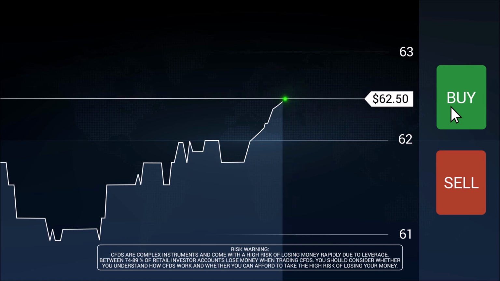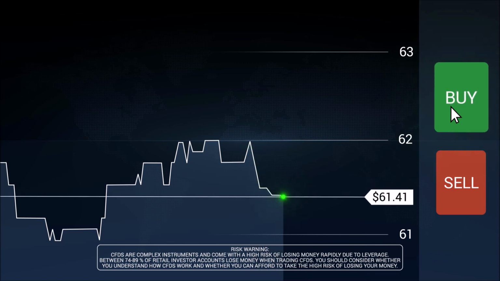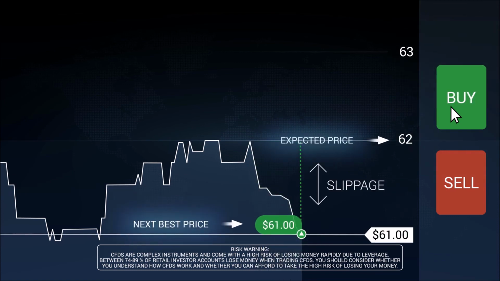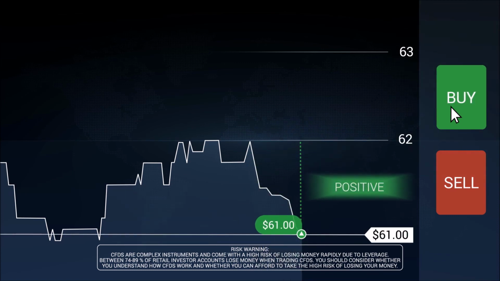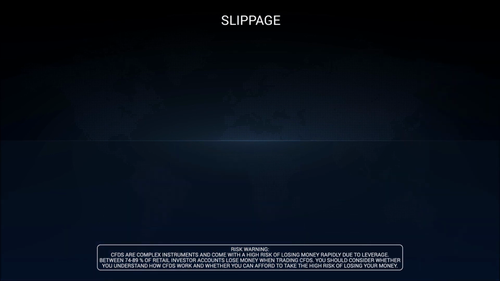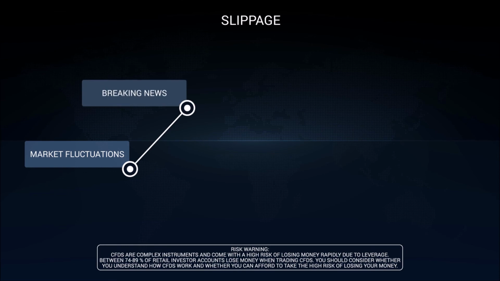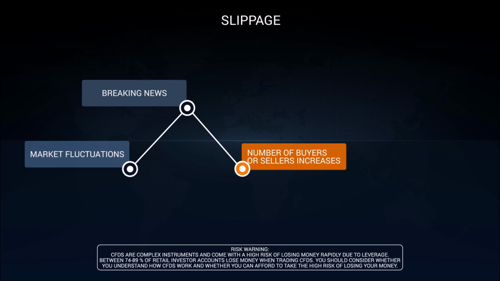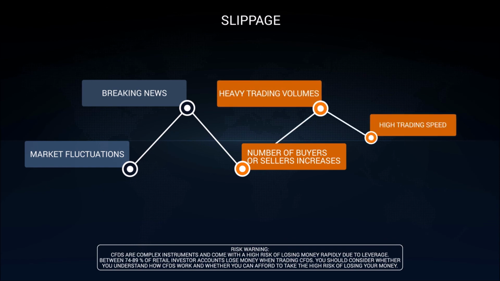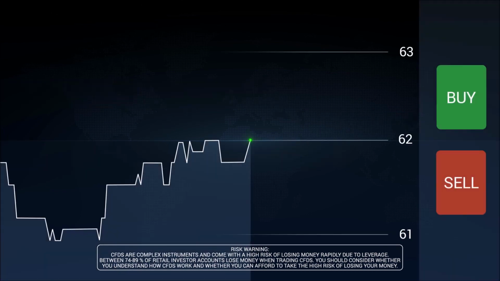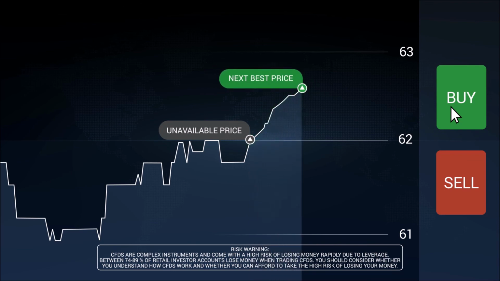But if the trade was executed at $61, the difference would be $1 in your favor and the slippage would be positive. Slippage occurs when market prices fluctuate quickly or as a market reaction to some breaking news when major events happen. As a result, the number of buyers or sellers increases, heavy trading volumes occur and trades are executed at high speed. So, the price requested by a trader at the beginning can be unavailable on the market, and a broker offers a trader the next best price.